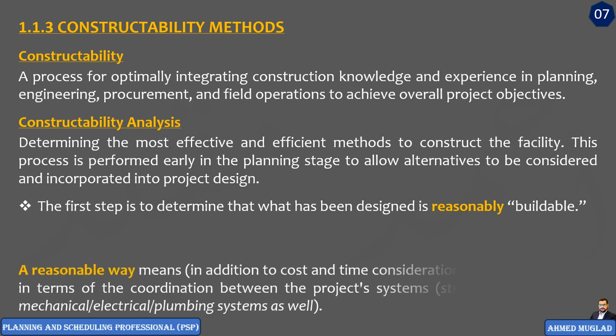Also, in addition to cost and time considerations, it means it will be buildable in terms of the coordination between the project systems and activities, between structural elements and the mechanical, electrical, and plumbing systems as well. So in constructability analysis, we make a design evaluation to ensure the design itself will be buildable.